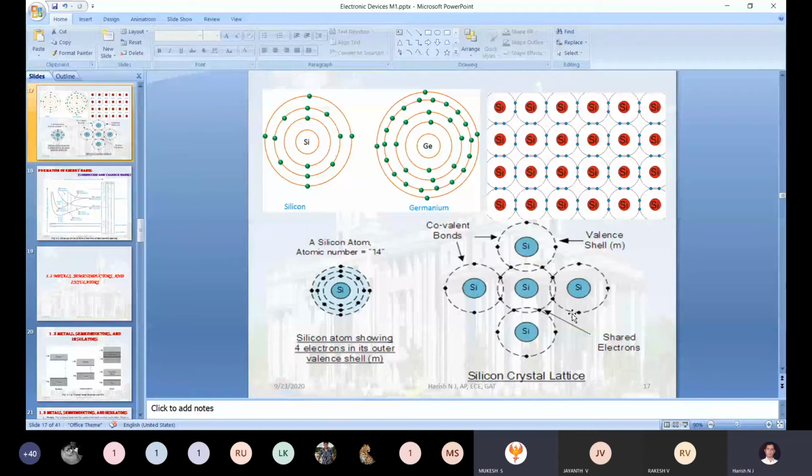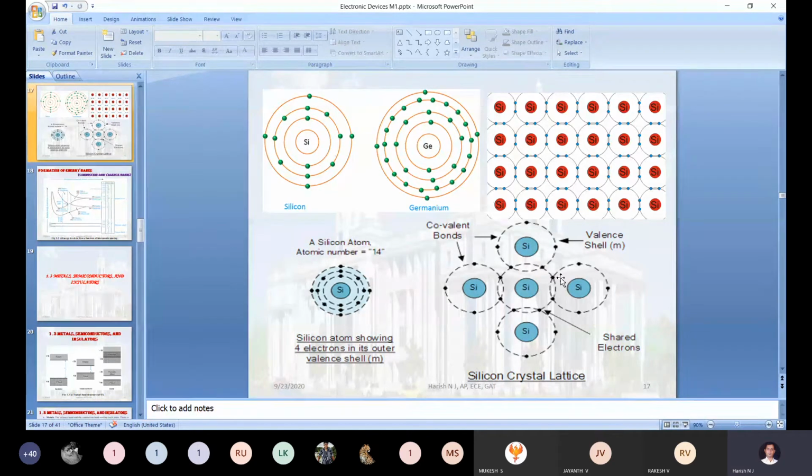This is the outermost layer I have taken. Silicon consists of 3 orbits: first orbit, second orbit, third orbit. The first orbit consists of 2 electrons. The second orbit consists of 8 electrons. The outermost orbit consists of 4 electrons. Totally 14 electrons are there in the silicon. I have not taken the first orbital electrons and second orbital electrons, because those two orbital electrons are very closely bound to the nucleus. You got the point? Those electrons are very closely bound to the nucleus. I have taken only the outermost layer, where the electrons are present in the valency shell.